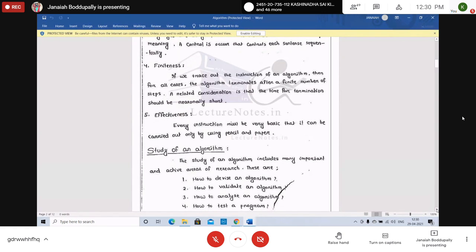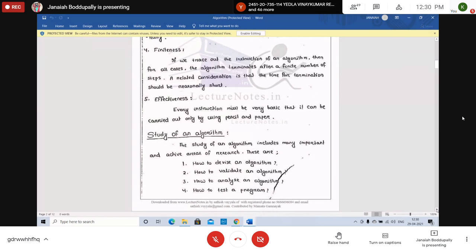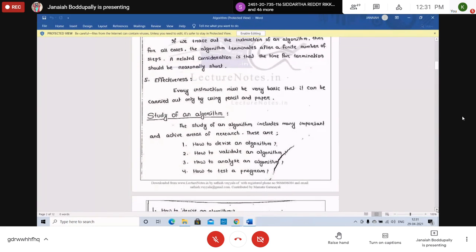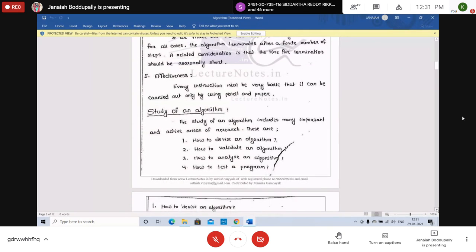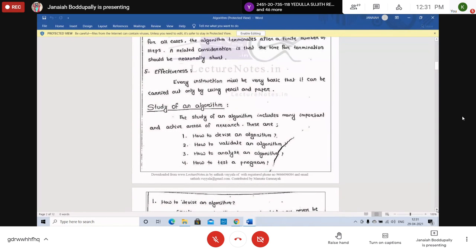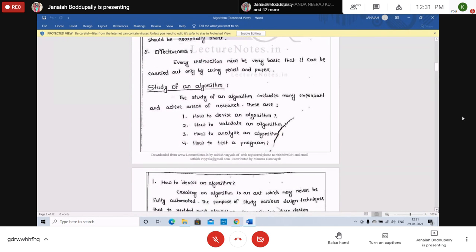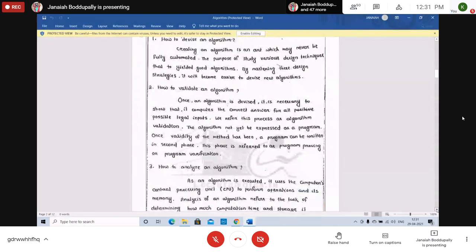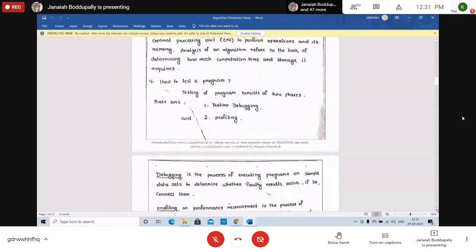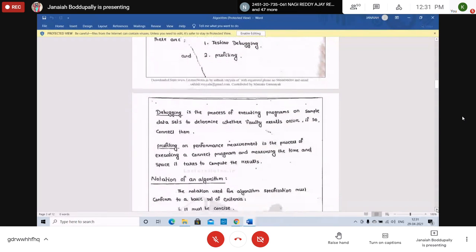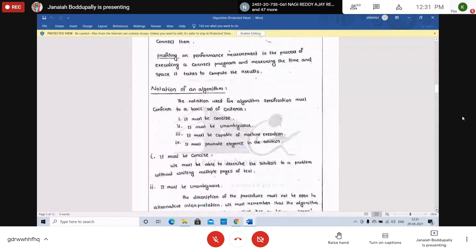Effectiveness. Every instruction in the algorithm must be very basic, so that it can be carried out using only a pencil or pen. Very small and basic. Study of an algorithm: how to devise an algorithm, how to validate an algorithm, how to analyze and how to test an algorithm. You can learn all this, but it is not necessary now. Later I will share what is debugging and profiling. Next, notation of an algorithm.